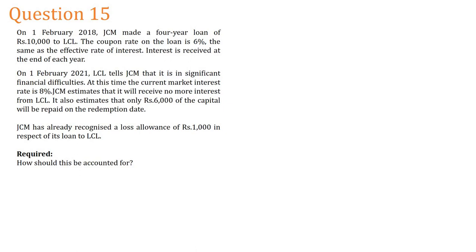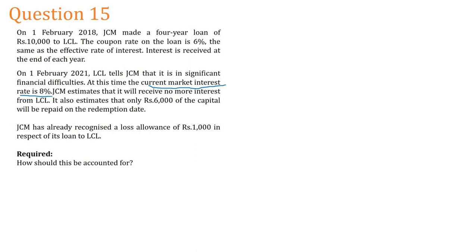At this time, current market interest rate is 8%. Did you see where they confuse you? JCM estimates that it will receive no more interest from LCL. It thinks it will not get money from LCL.